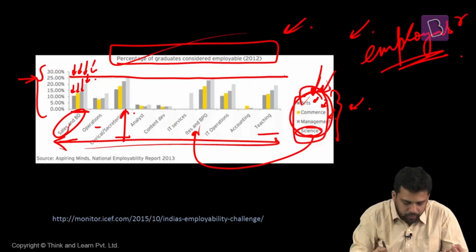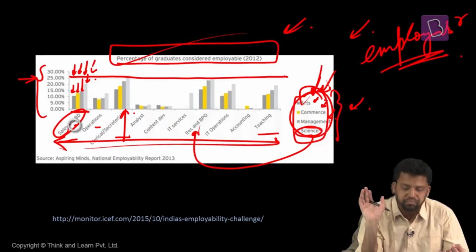So if you have 100 candidates from an arts background who are applying for a sales and development job, only 10 will get it. Only 10 are employable. Maybe even those 10 will not get it. So this is also an alarming trend.